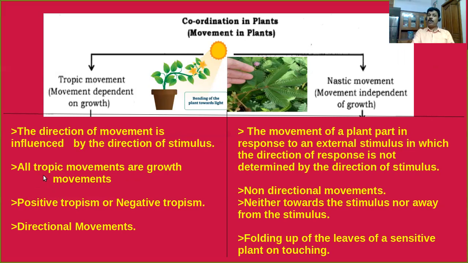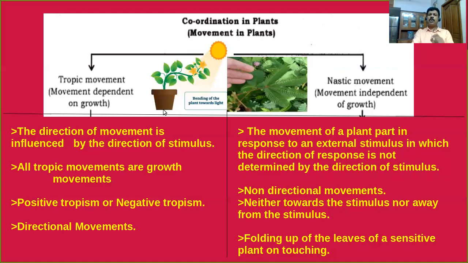You know, all tropic movements are growth movements. Look, as a result of this tropic movement, we can see that the growth of the plants will occur. Hence, all type of tropic movements are growth movements. Some part of the plant, you can see, always moves towards the direction of stimulus or away from the direction of stimulus. Suppose in this case, the shoot always moves towards the direction of light. Such type of tropic movements are called positive tropism.